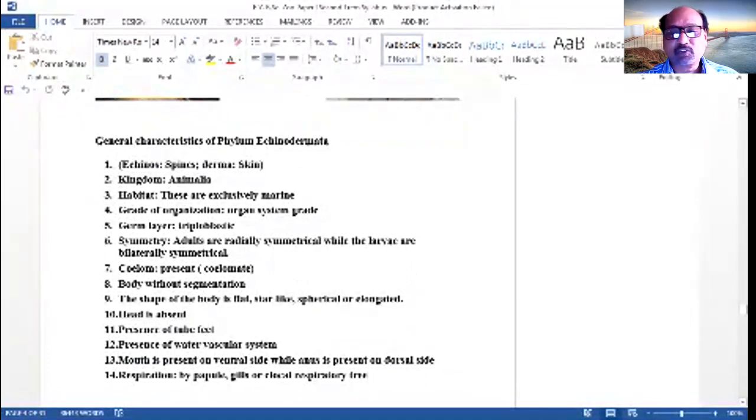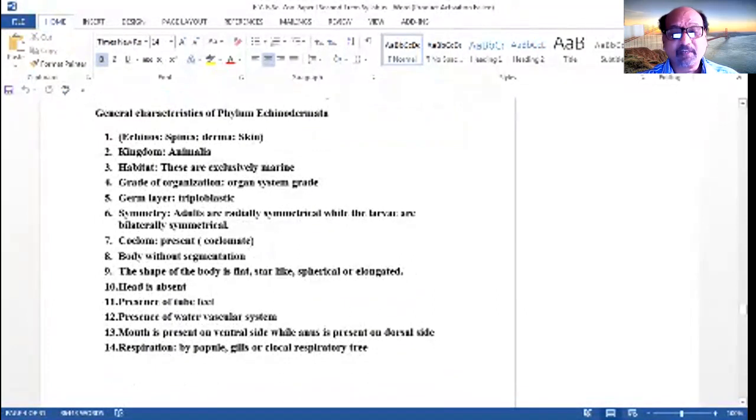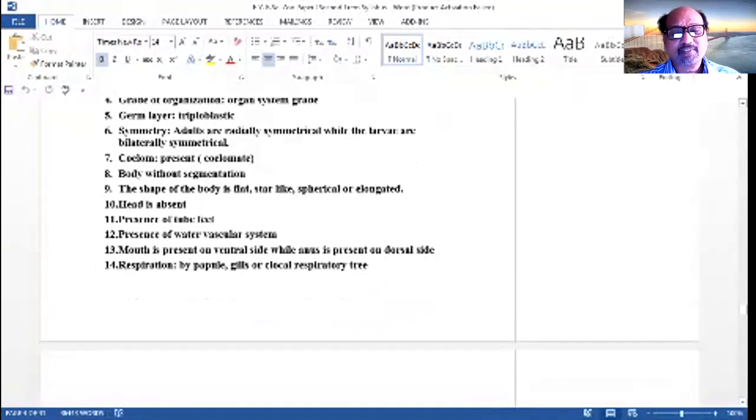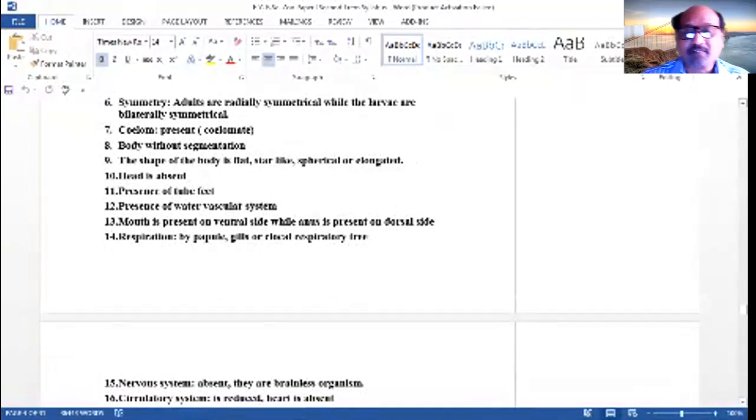Coelom is present, so it is a coelomate animal, with a body without segmentation. The shape of the body varies, mostly star shaped, spherical, elongated, or somewhat flattened. Dorsoventrally flattened body is there. Head is absent. Presence of tube feet for locomotion. Presence of water vascular system. Mouth is present on the ventral side, while the anus is present on the dorsal side.